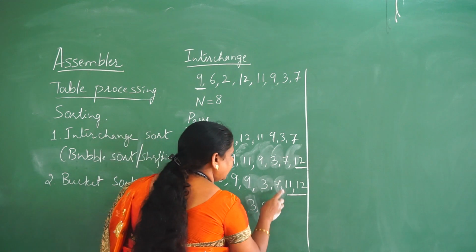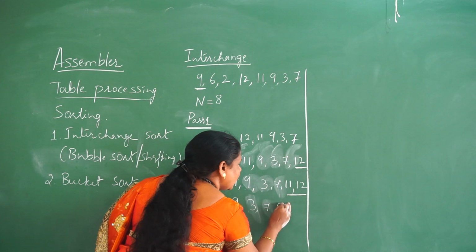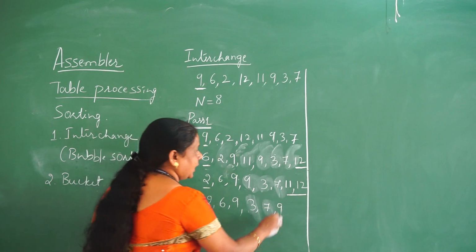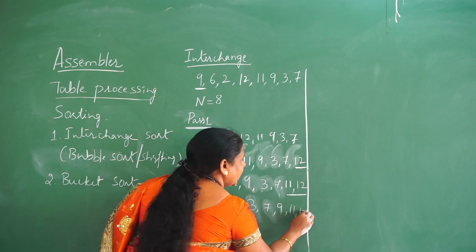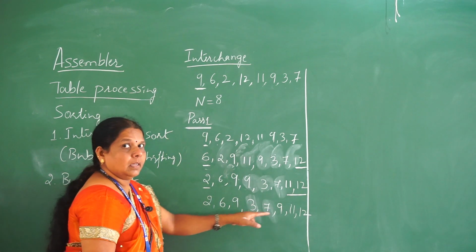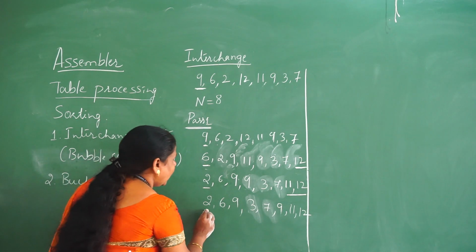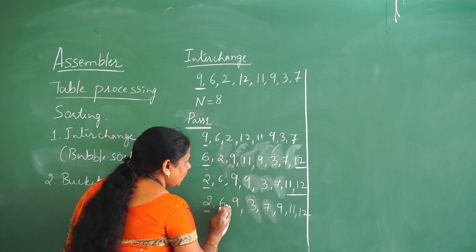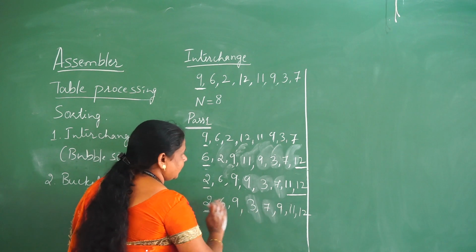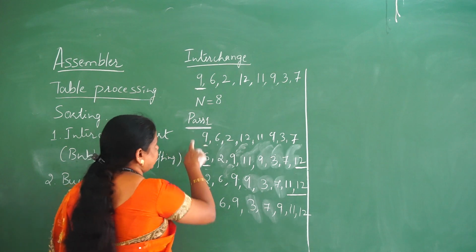So next 9 and 7, these two are interchanged, so now 7 and 9. Next 11 and 12 will be in the same position. So once again in the next comparison we got the same value, and now I will consider the same 2, it is not possible for the comparison with the same. So this is the final value for the pass 1.